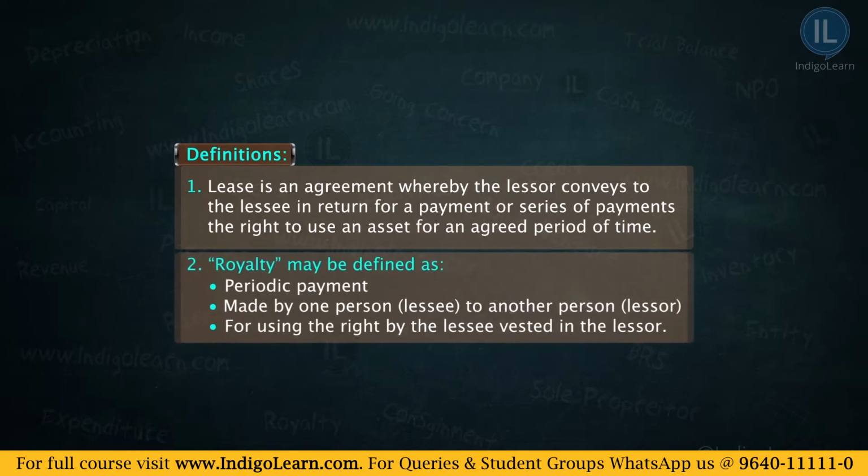Royalty may be defined as a periodic payment made by one person, that is the lessee, to another person, that is the lessor, for using the right vested in the lessor. So whatever right the lessor had, he gave to the lessee. Because he has given the right, the lessee is making a periodic payment. And friends, royalty is generally based on value of output or volume of output. It depends on the arrangement between the lessor and the lessee.